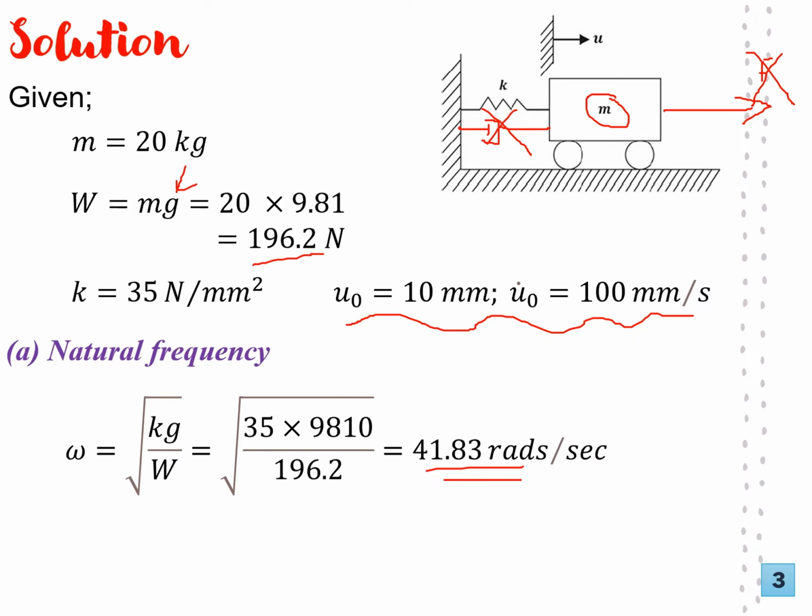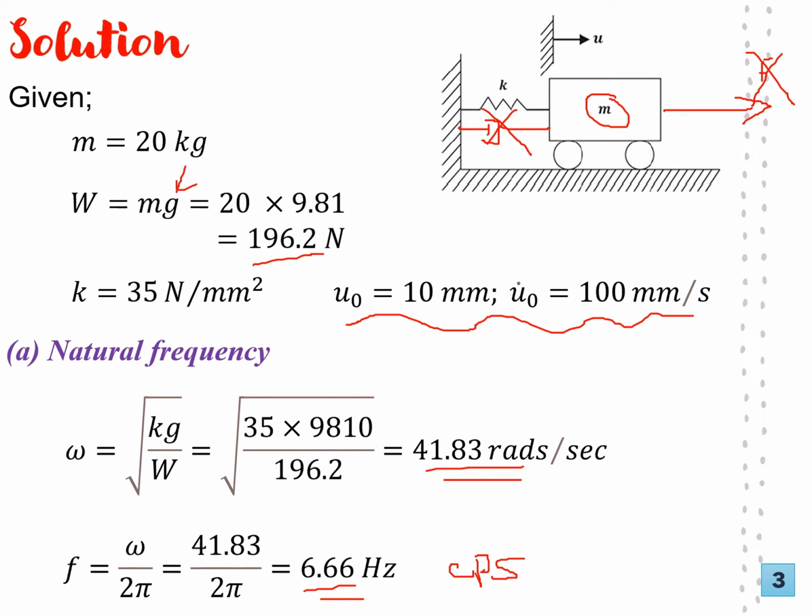41.83 rad per second. So let's now get the natural frequency f, or the linear frequency. This is the same as angular frequency divided by 2 pi. And the answer you get will be in terms of hertz, or what you call cycles per second. These are the units. It's the same as hertz. So you can see that's a simple representation.